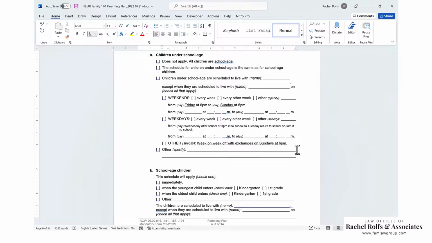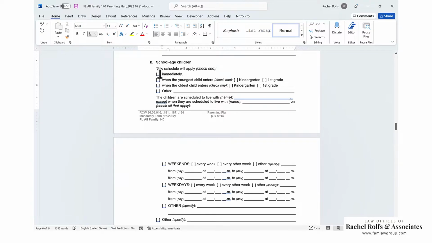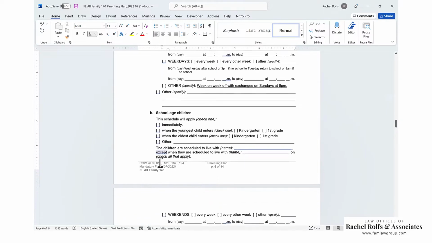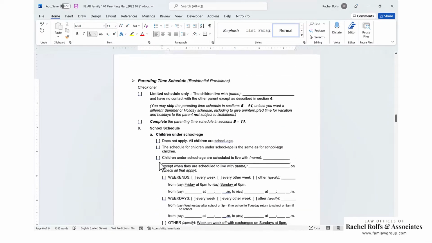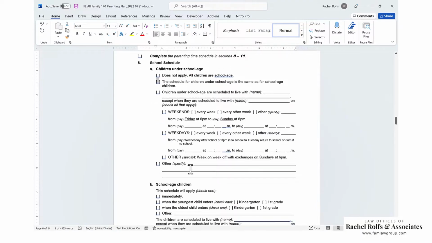Whatever option you choose, just make sure that how you type it, it's really clear what it is. If this section up here doesn't make sense for what you're trying to do with the weekends and weekdays, type it into the other section. You can also put it in this other one, it doesn't really matter which one. School age children, you're going to say the schedule. So if you've got children under school age right now, the school age schedule can be the same, which actually, if it's going to be the same, you are going to also check this box. So school schedule is the same as for school age, and then you're going to fill this out.